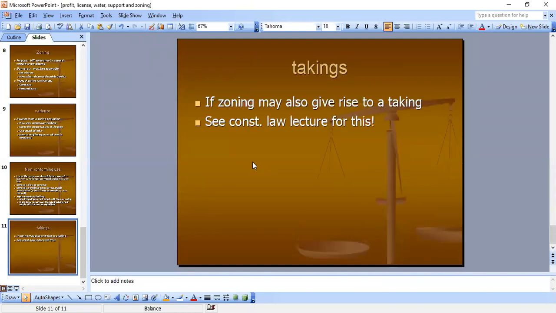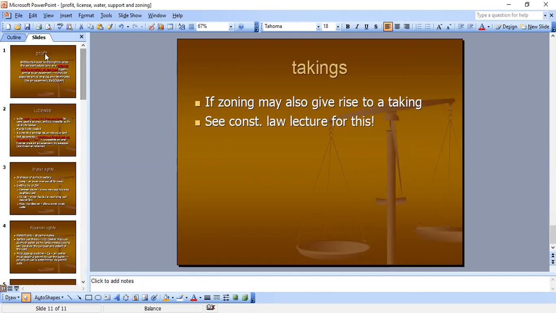Taking, I had to put the takings clause on here because usually if zoning comes up on your essay, you may also have to give rise to the takings clause, Fifth Amendment, but you're going to have to see the constitutional law lecture for this. That's where we discuss takings. Okay, that's pretty much it for all of these.